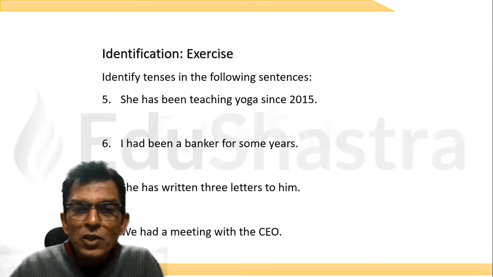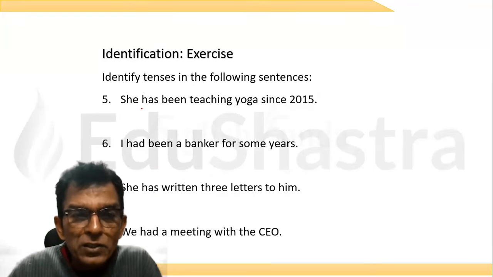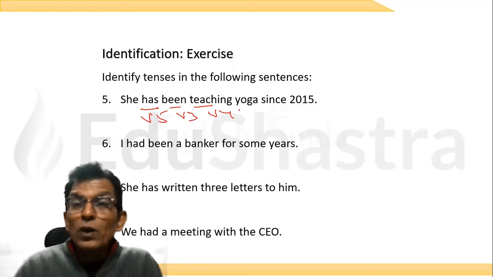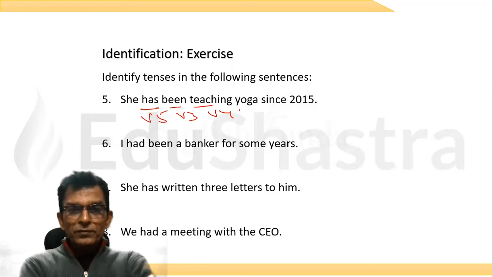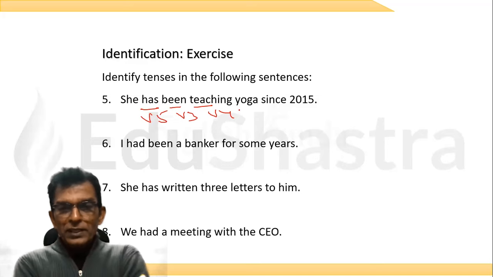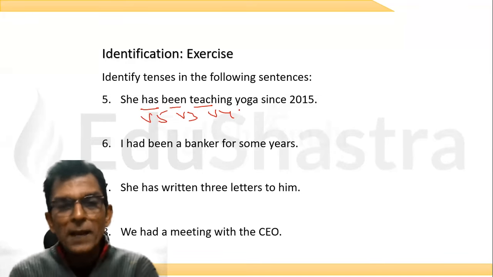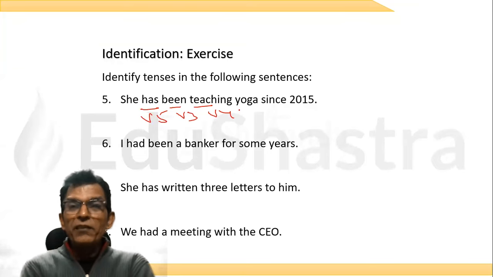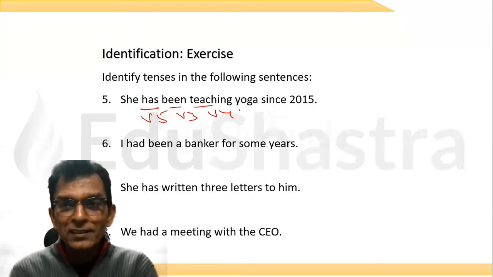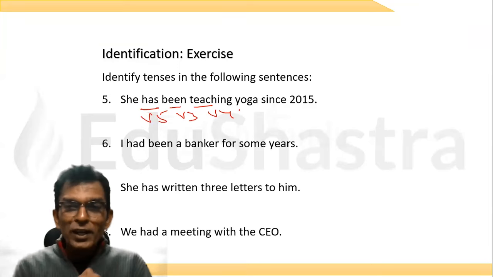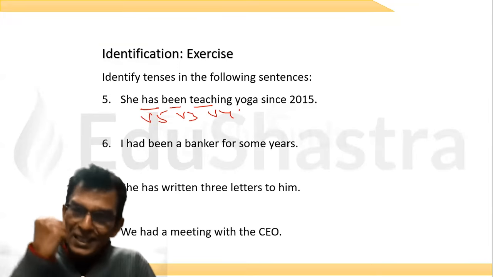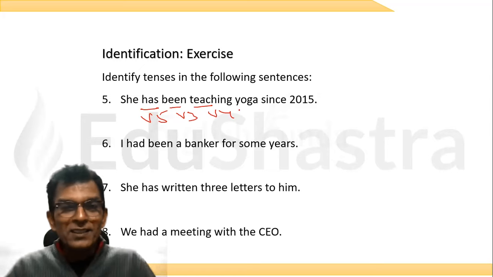She has been teaching yoga since 2015. There are three verbs, V5, V3, V4. What is the tense? Present perfect continuous tense. Absolutely. Very, very nice. Now you see, you're not guessing. You're on solid grounds. You say, what I say is what I say. I know what these tenses are.